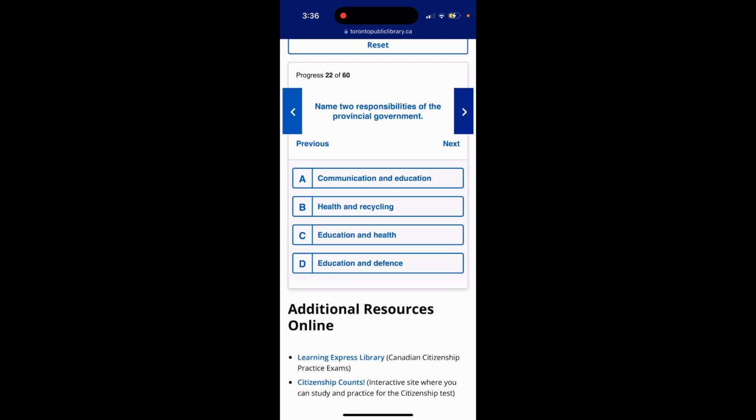Question 22. Name two responsibilities of the provincial government. Option A, communication and education. Option B, health and recycling. Option C, education and health. Option D, education and defense. The answer is option C, education and health.